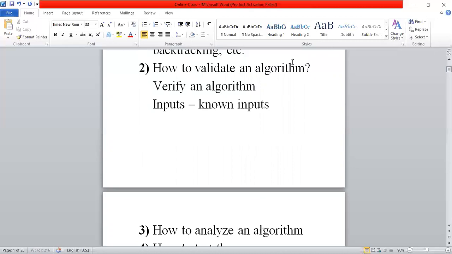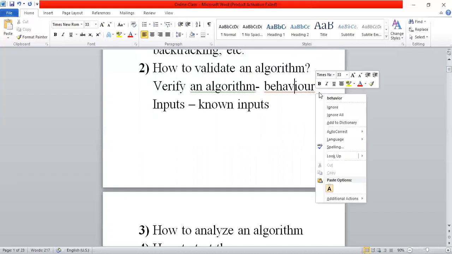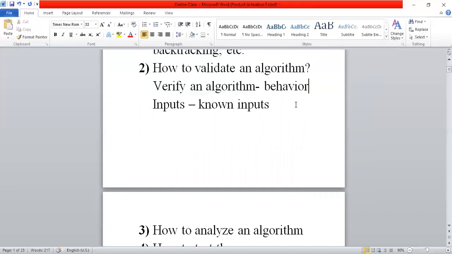Here, ultimately, the verification process is verifying the behavior of an algorithm. Behavior means whether the algorithm is producing the correct answer or not, whether the algorithm is working properly or not. That type of assurance we must get by giving known inputs and verifying the outputs.